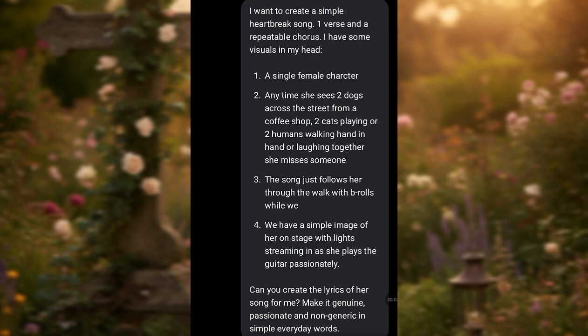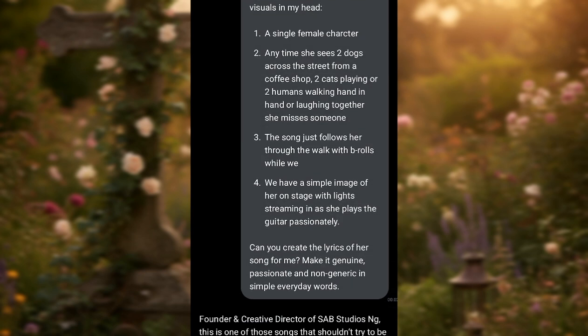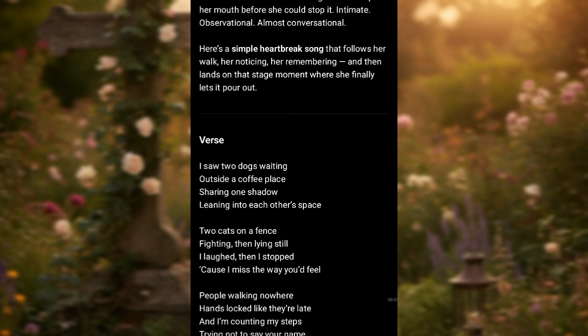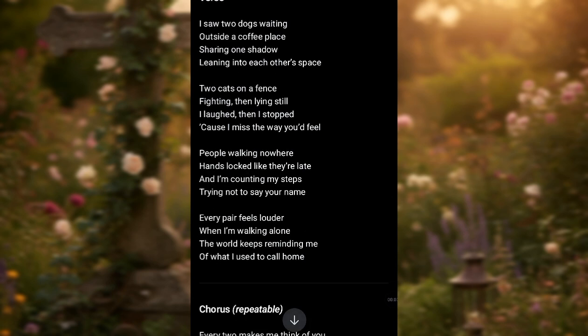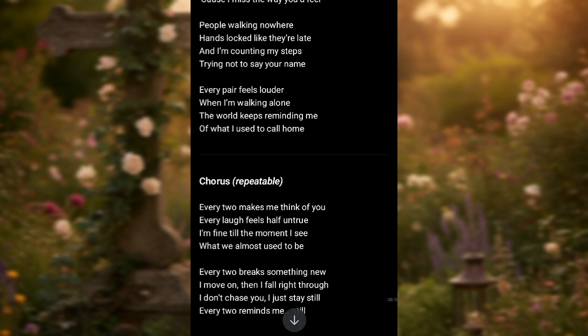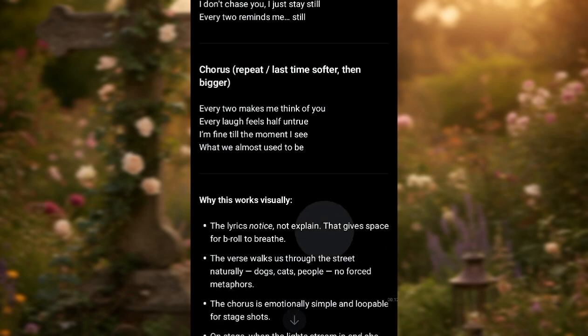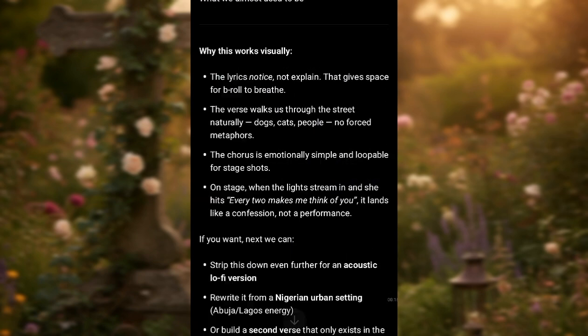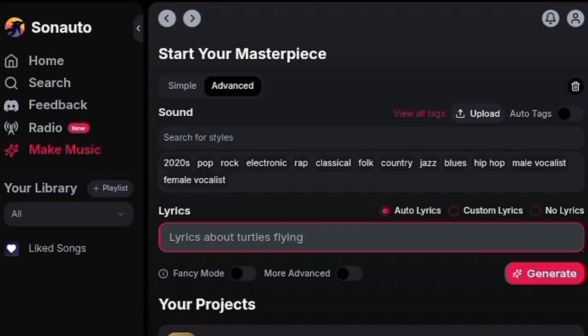Once you put that, you can now tell the AI to create the lyrics for the song and of course make it genuine, passionate, and everything else that you want there. Now take a look at this. ChatGPT has done a beautiful job by coming up with this beautiful song, keeping my visuals intact. Of course, you can see the cats, the dogs, all represented in there, and of course I have just one verse and my chorus.